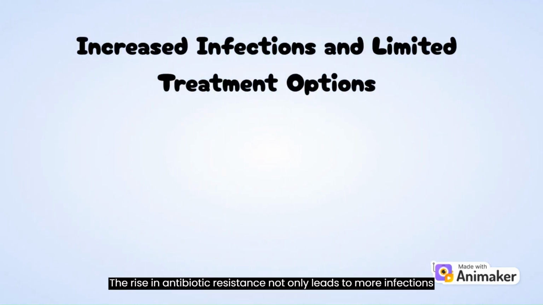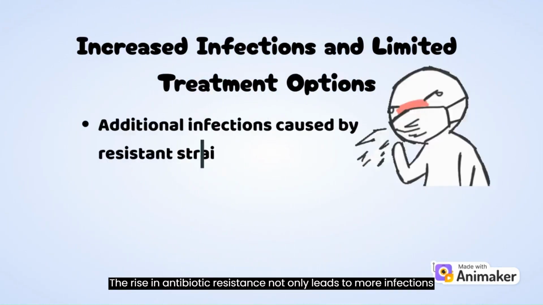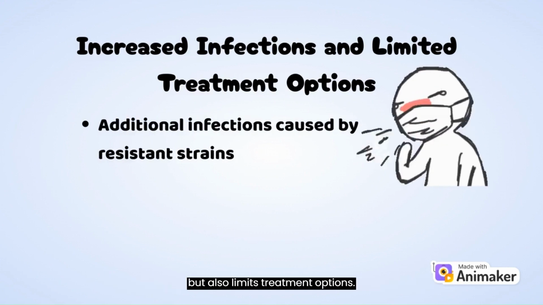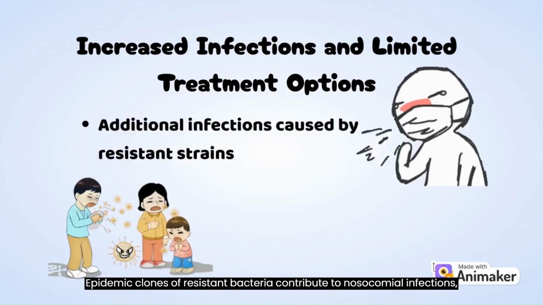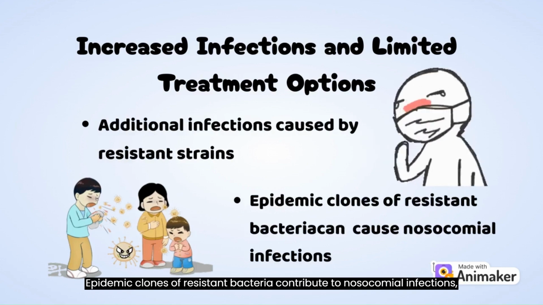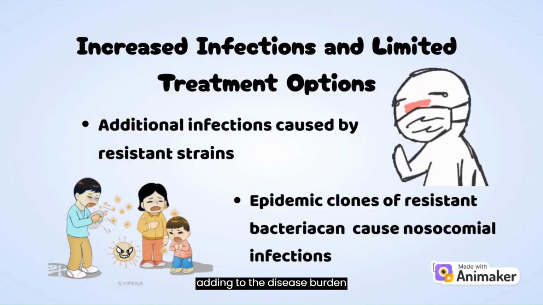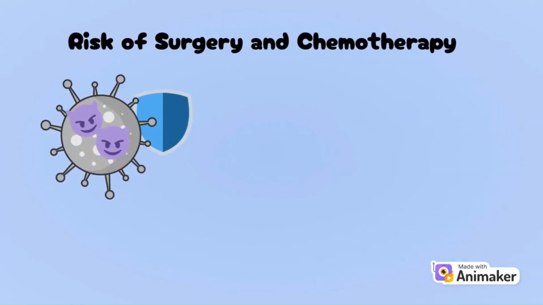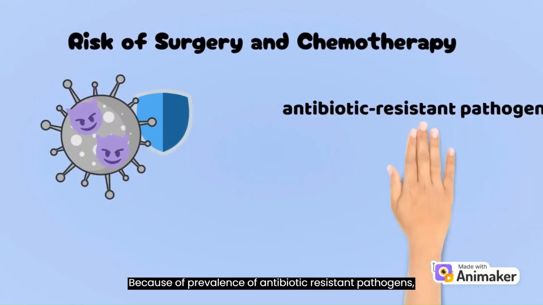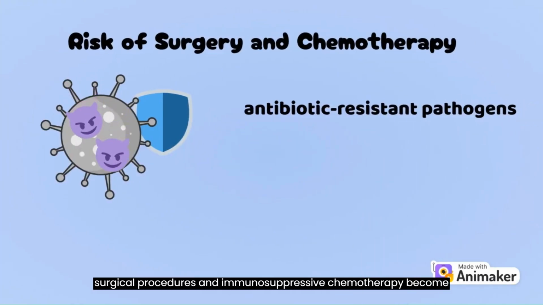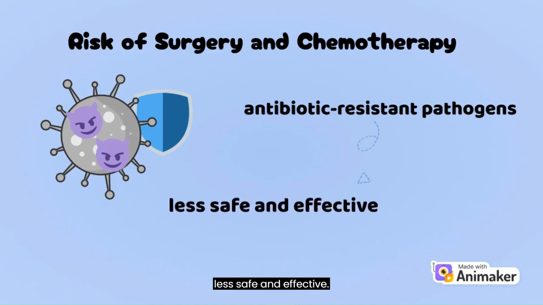The rise in antibiotic resistance not only leads to more infections, but also limits treatment options. Epidemic clones of resistant bacteria contribute to nosocomial infections, adding to the disease burden. Because of the prevalence of antibiotic-resistant pathogens, surgical procedures and immunosuppressive chemotherapy become less safe and effective.